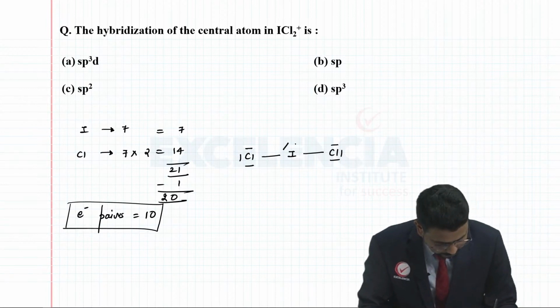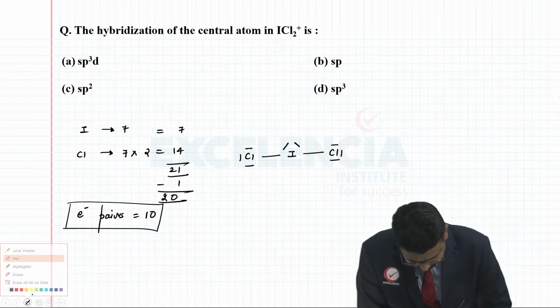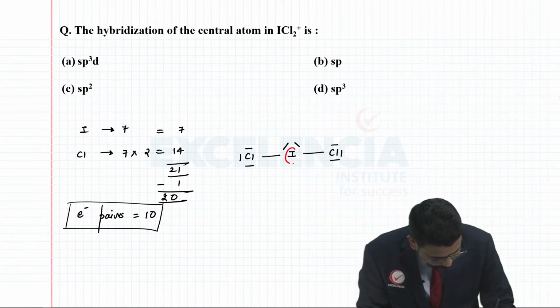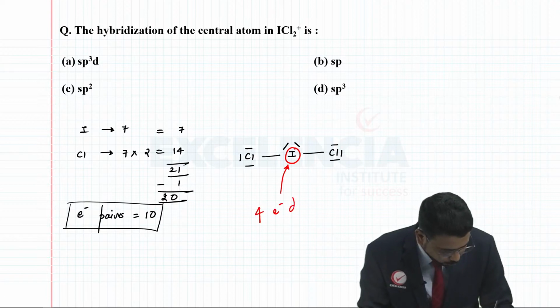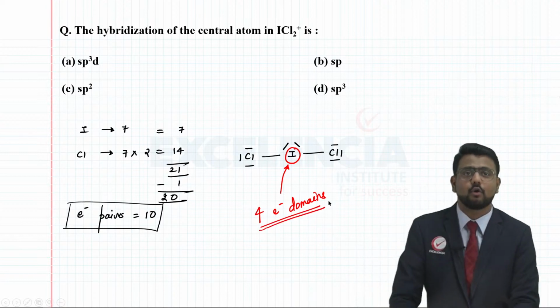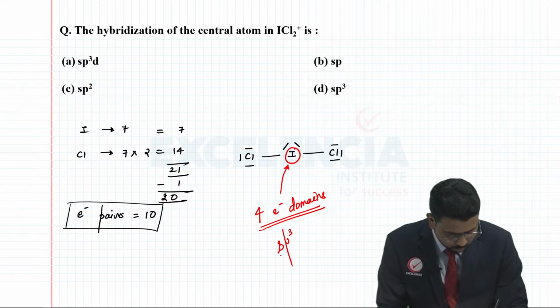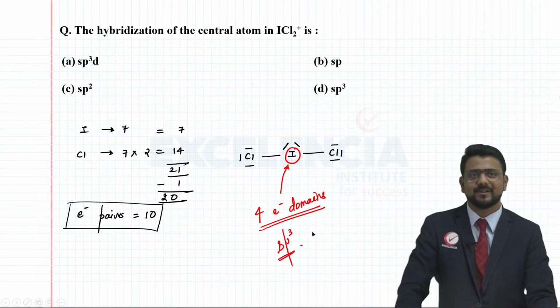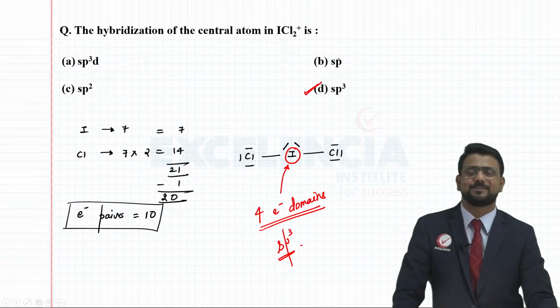They will go with the central element, that is nothing but iodine. So if you notice here, iodine is having 2 bond pairs and 2 lone pairs. So in other words, we can say that it is having 4 electron domains. And if it is having 4 electron domains in its Lewis structure, without any doubt, its hybridization is going to be sp3, right? So definitely your answer here should be B.